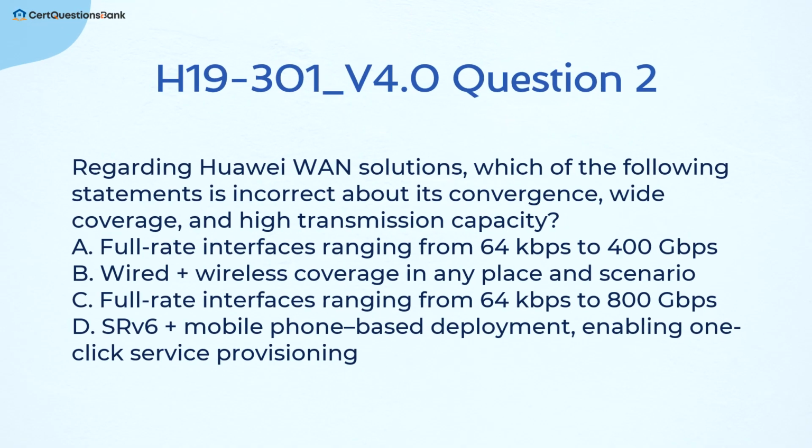Regarding Huawei WAN solutions, which of the following statements is incorrect about its convergence, wide coverage, and high transmission capacity? A. Full rate interfaces ranging from 64 kilobits per second to 400 gigabits per second. B. Wired plus wireless coverage in any place and scenario. C. Full rate interfaces ranging from 64 kilobits per second to 800 gigabits per second. D. SRv6 plus mobile phone-based deployment, enabling one-click service provisioning.